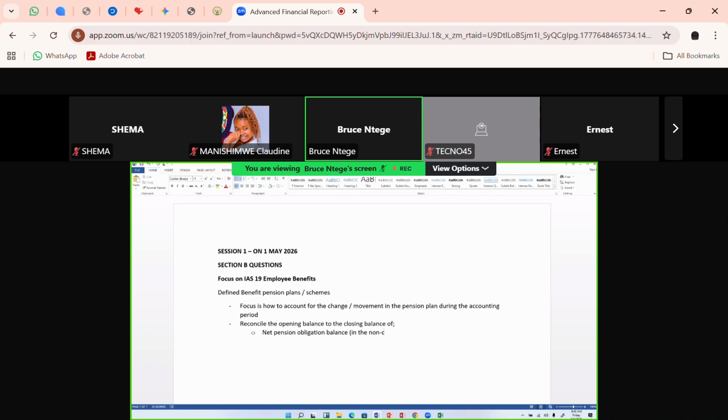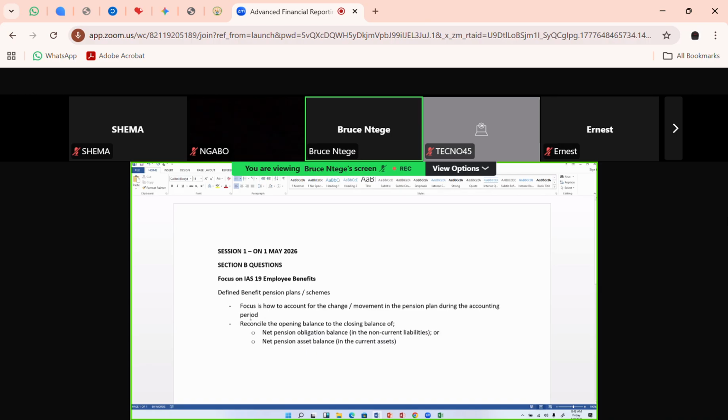But in certain cases, it could be a net pension asset, and the examiner can examine that as well. In most cases, practically, we shall have a net pension obligation balance, but we can also have a net pension asset balance. If there's any net pension asset position in a company, it will usually be in the current assets.